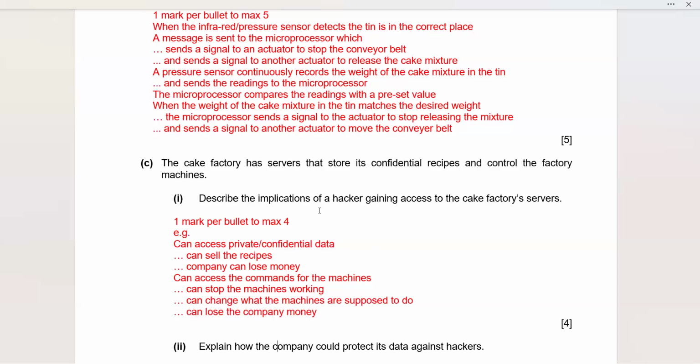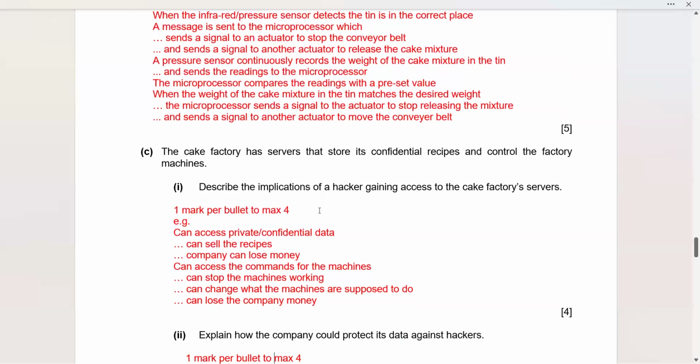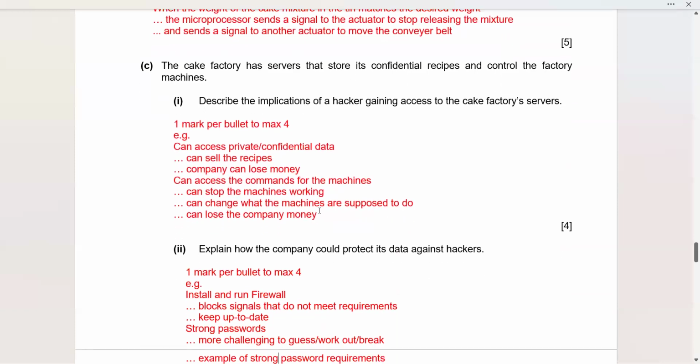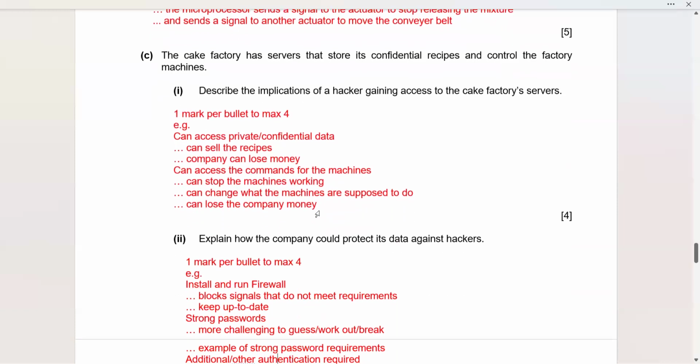A hacker can either steal the data, or access the commands and can stop or do anything else with the mixture also. So these are the implications that a company might have to face, God forbid, if a hacker accesses the secret recipes.